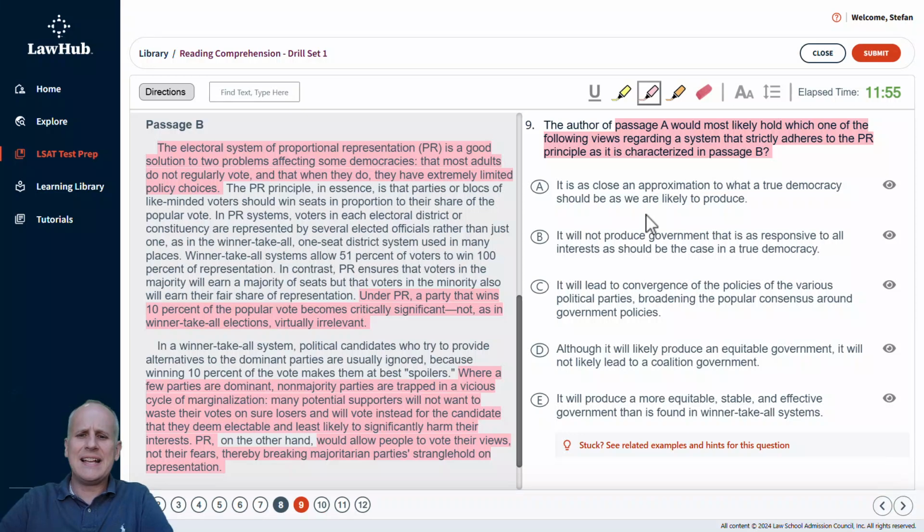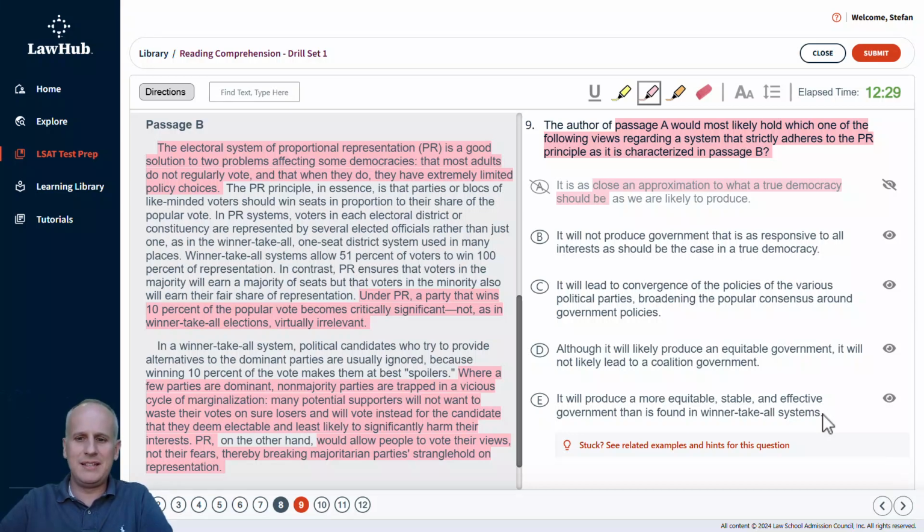So choice A, it is as close an approximation to what a true democracy should be. Oh, no, the author of passage A wouldn't agree with the PR option. So we'll eliminate choice A at this point. Then choice B, it will not produce government that is as responsive to all interests as should be the case in a true democracy. Well, at least this is anti-PR, so let's just leave open B, even though it might not jump out as correct as readily as what we just saw in question 8.